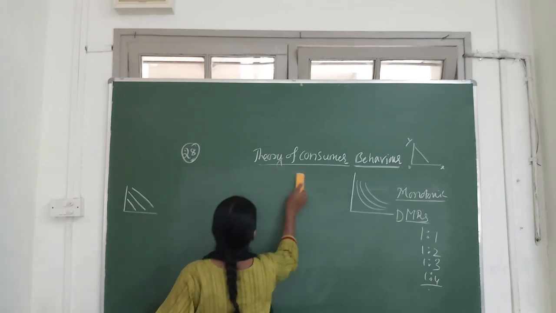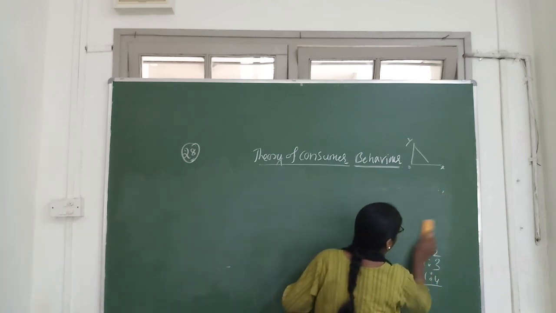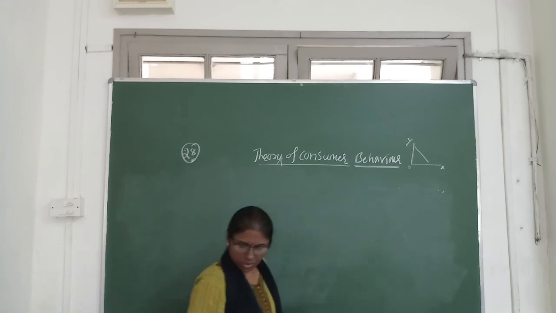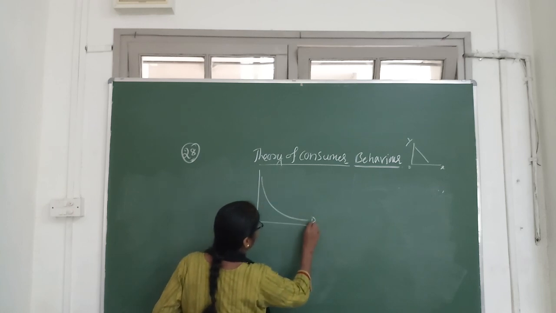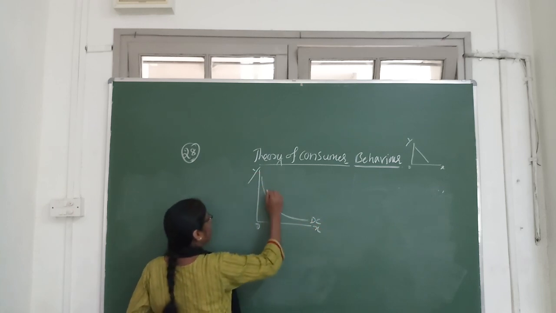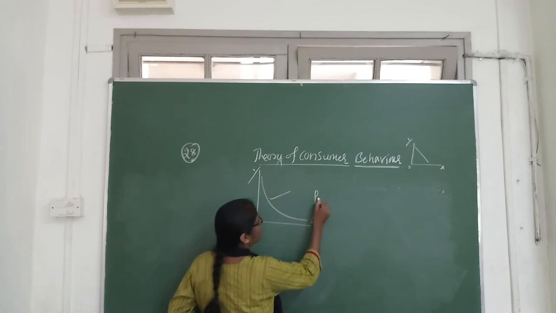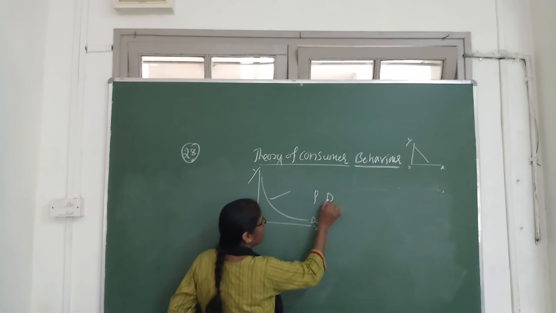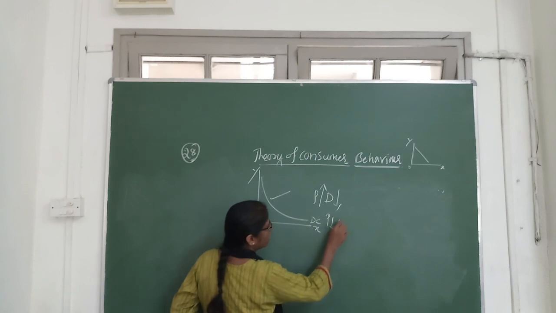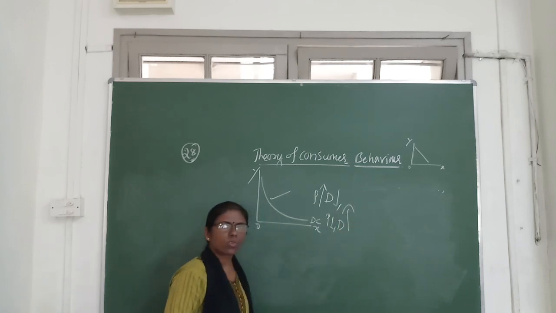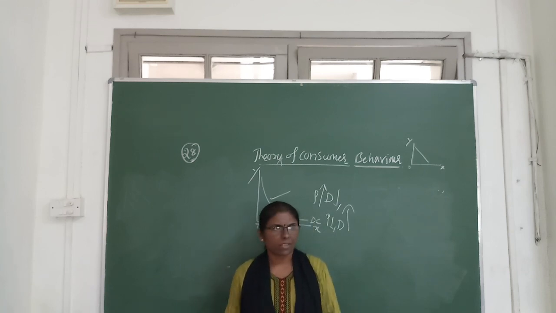What we discussed about the demand. See here, this is the demand curve. And this demand curve always slopes downward from left to right, because there is an opposite relationship between price and demand. When price is more, demand is less. When price is less, demand is more. And because of this, the demand curve slopes downward from left to right.